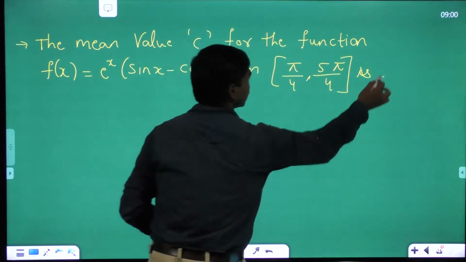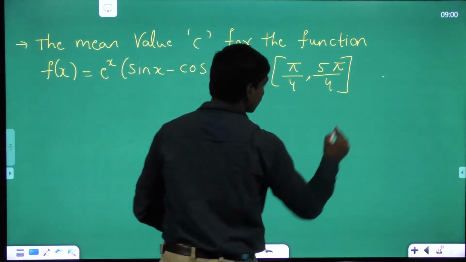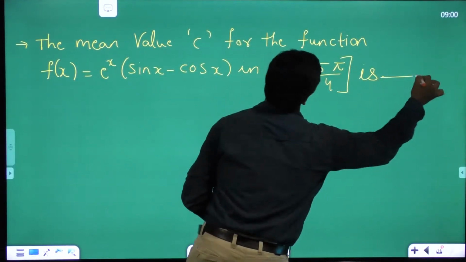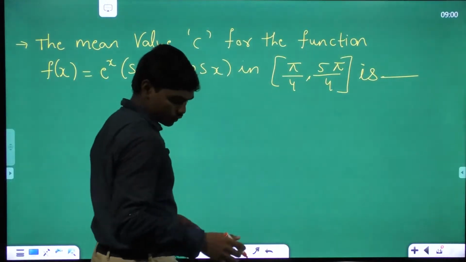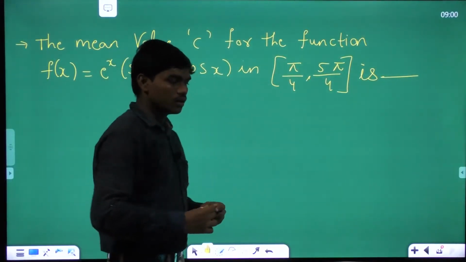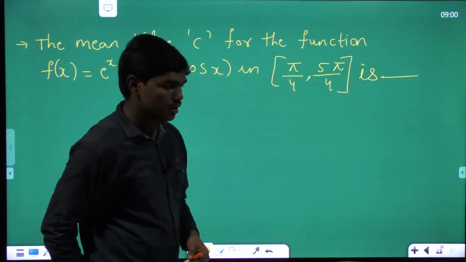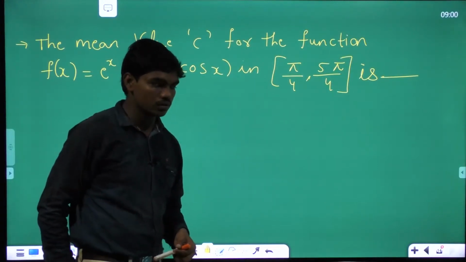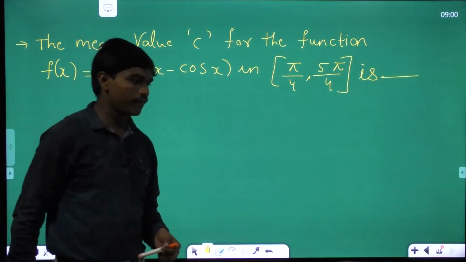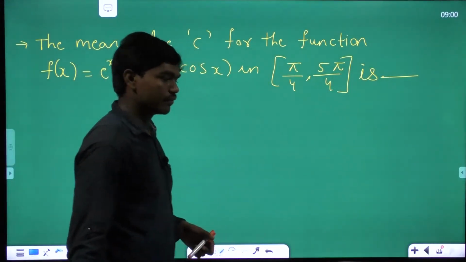Let me erase this part. Is dash. Am I audible to you? Okay, fine.